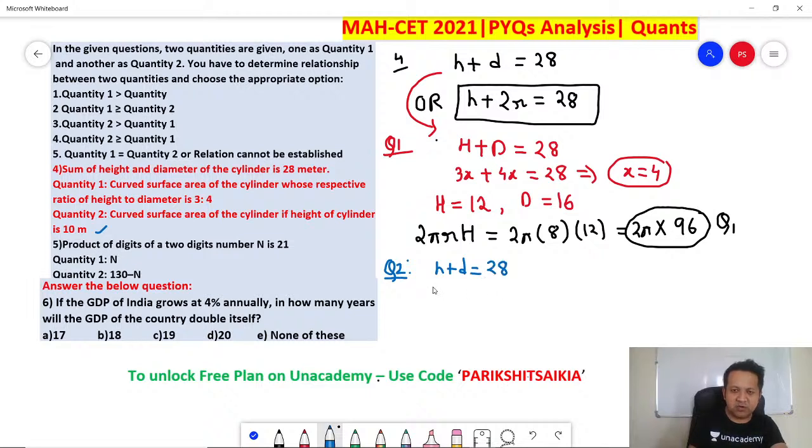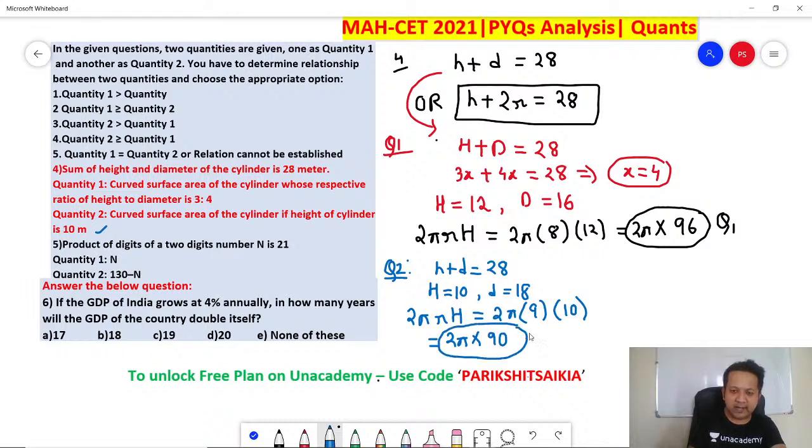If someone tells you height is 10, it means diameter must be 18. So what is the curved surface area? 2 pi RH. If diameter is 18, radius is 9 and height is 10. So this comes out to be 2 pi into 90. This is quantity 2.